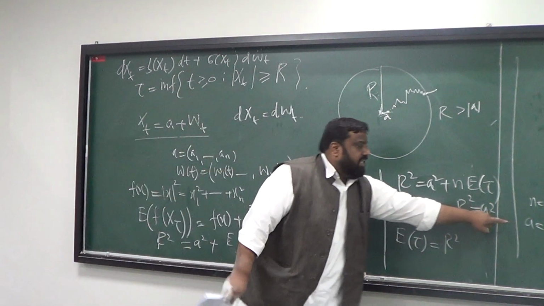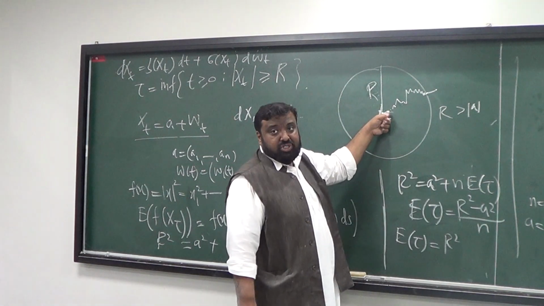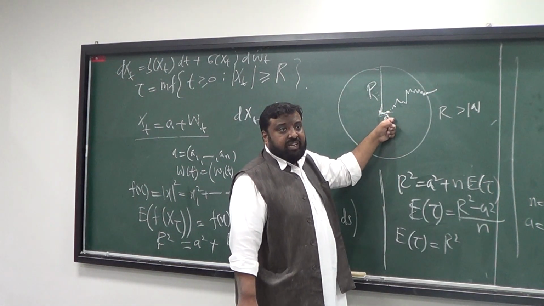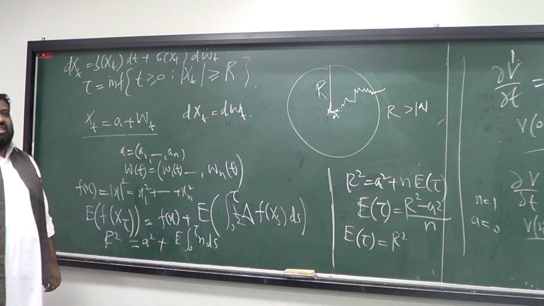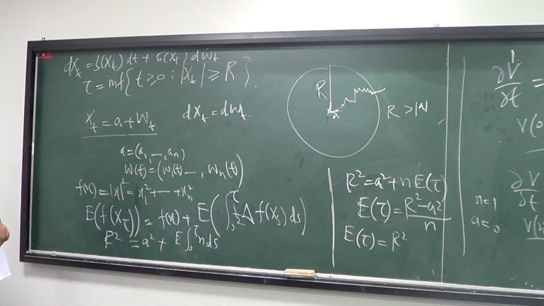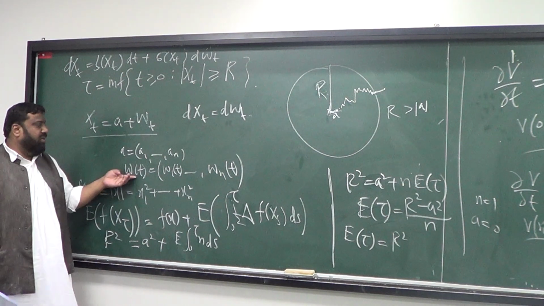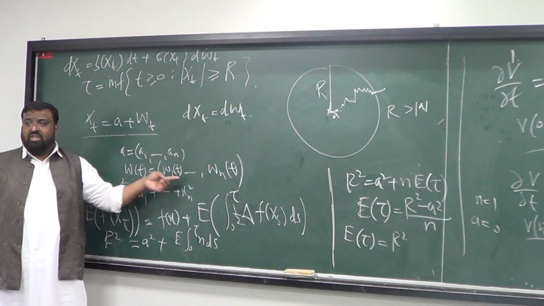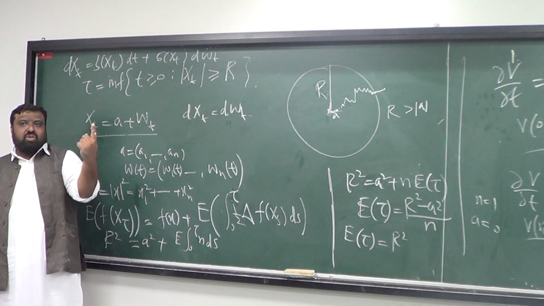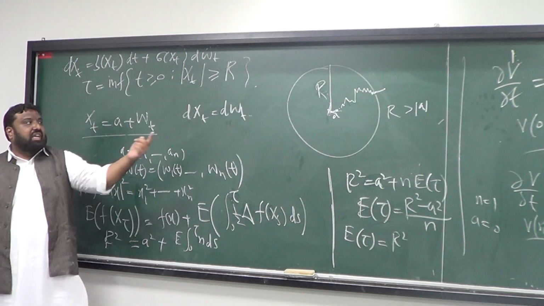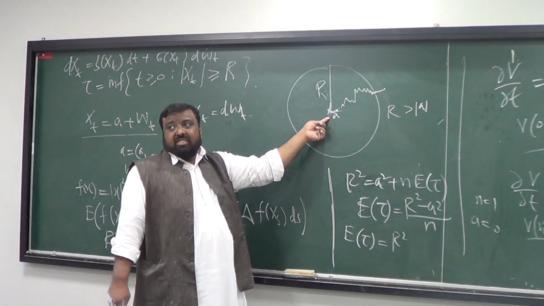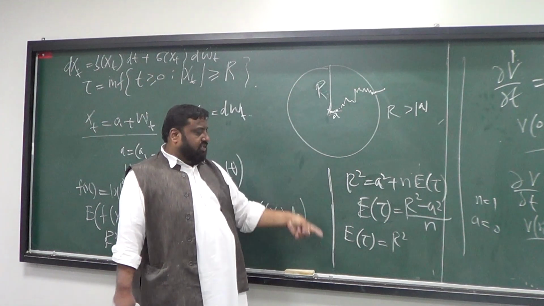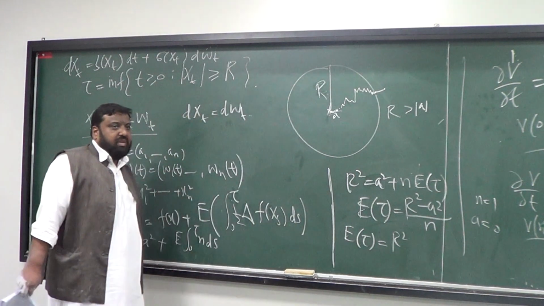So this a is representing that you have started your motion from some fixed point a. Take a one-dimensional Brownian motion and assume that it starts from 0. What is the time it takes to hit or leave the radius r? The expectation of tau is simply equal to r squared.